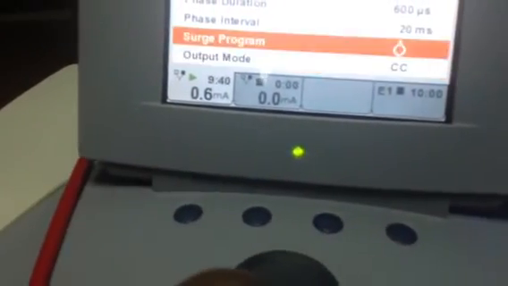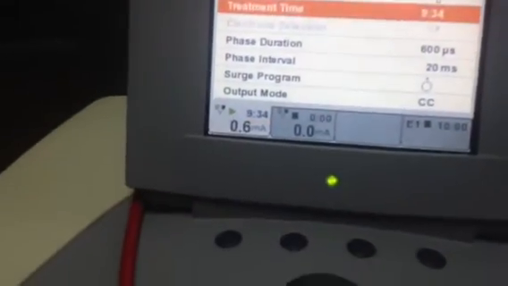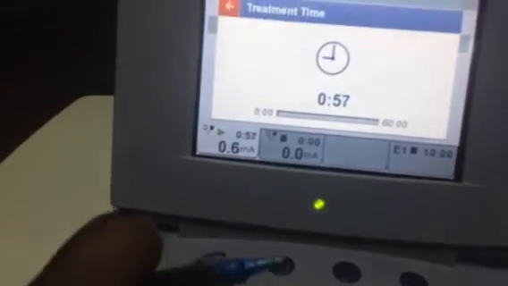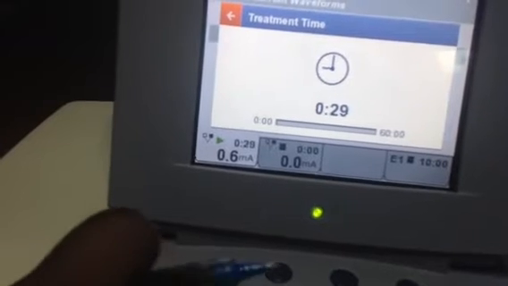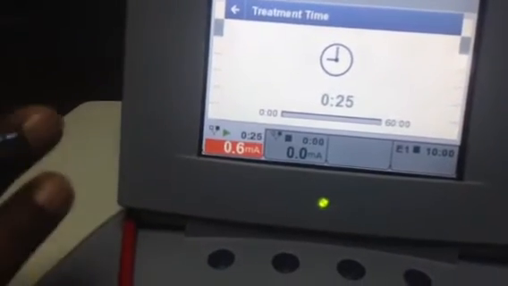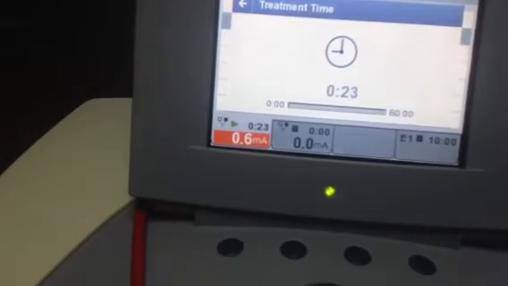Once the treatment time comes, there is an alarm, a beep. After the particular treatment time, there will be an alarm by the machine that your treatment is finished.